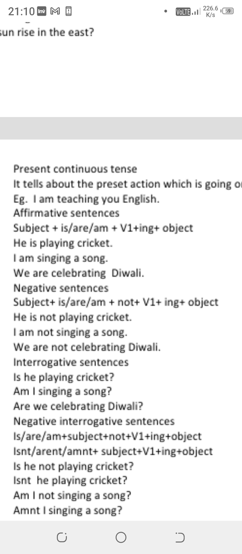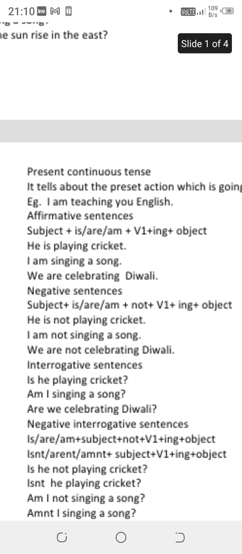Now I come to the second tense of present tense, that is present continuous tense, which we also call present progressive, just like I am teaching you. It tells about a present action which is going on, just like I am teaching you English. So its affirmative sentence structure, I tell you: subject plus is, am, are plus verb first form plus ing plus object. It is called an affirmative sentence.